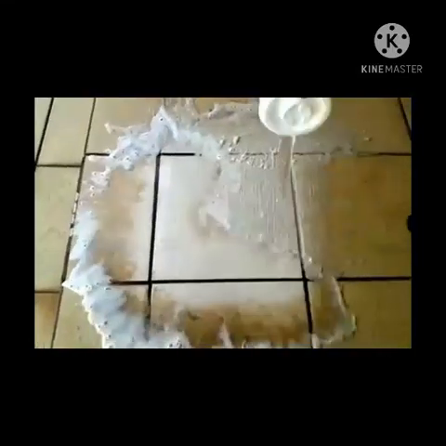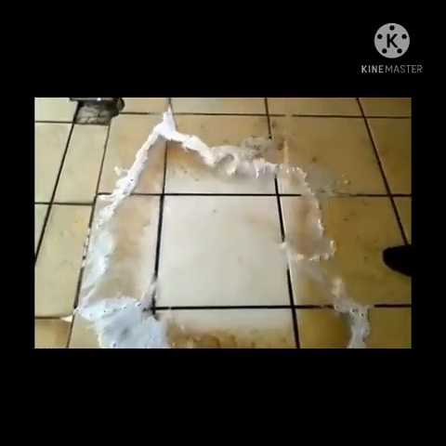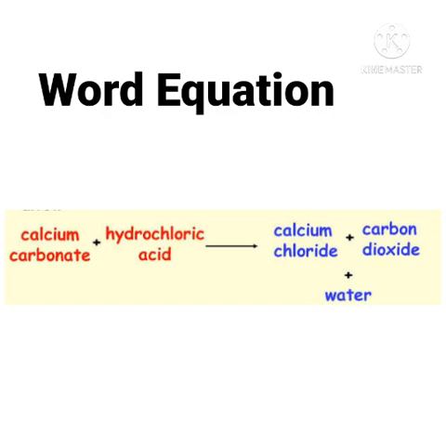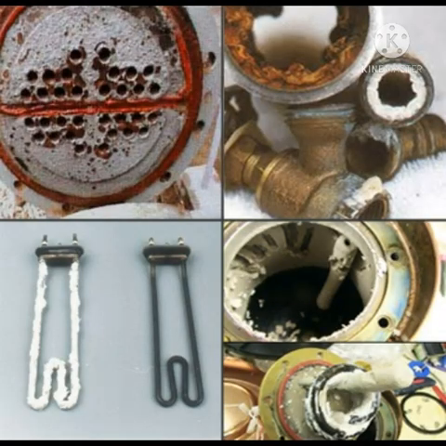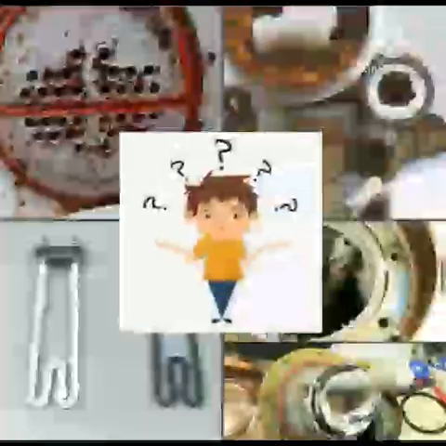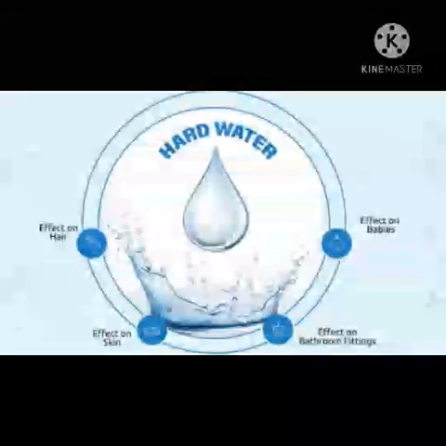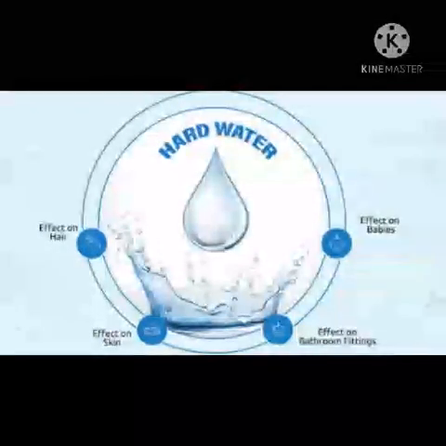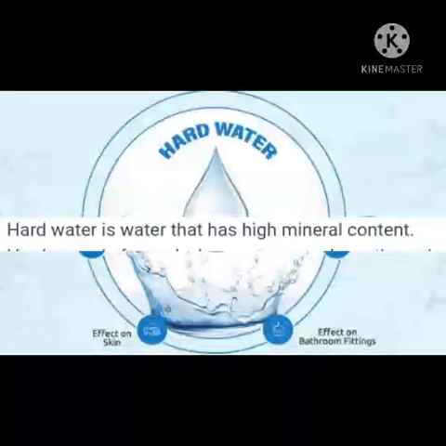Let's see how to write word equation for this reaction. Calcium carbonate, means the Shahbaz tile, plus hydrochloric acid. Reaction between them gives calcium chloride plus carbon dioxide and water. Have you ever seen scaly stuff on shower head or white color iron dirt deposits on water heater? Why does this happen? It happens because of hard water. Hard water is water that has high mineral content.